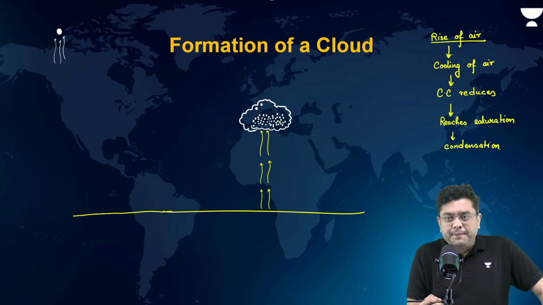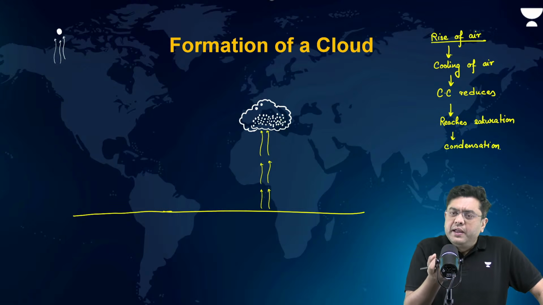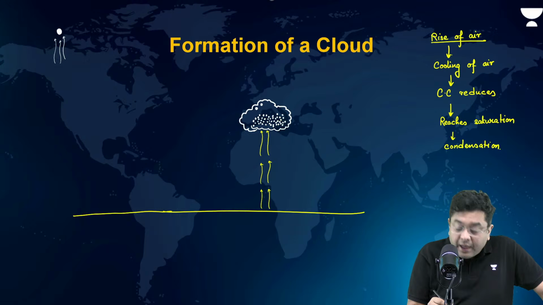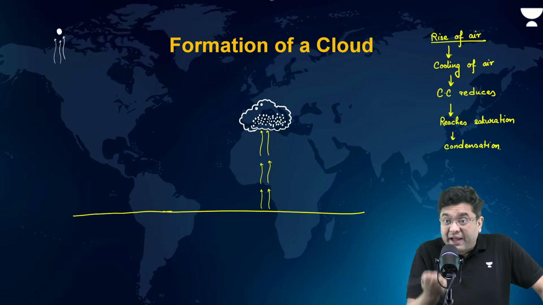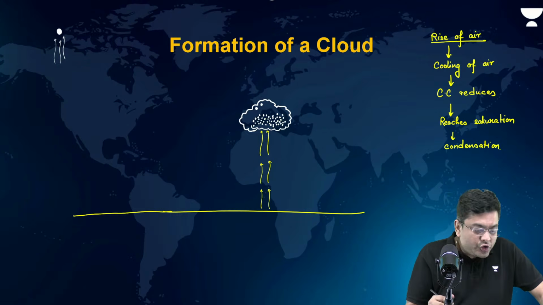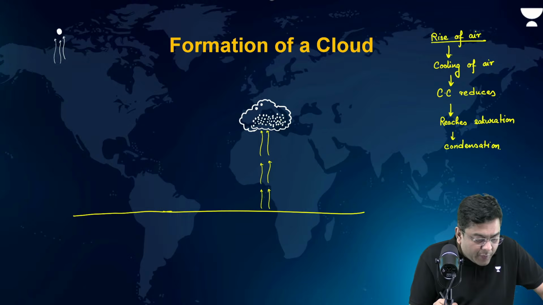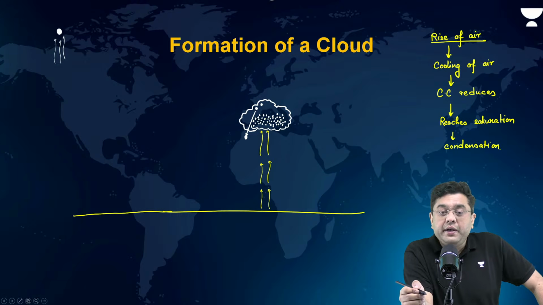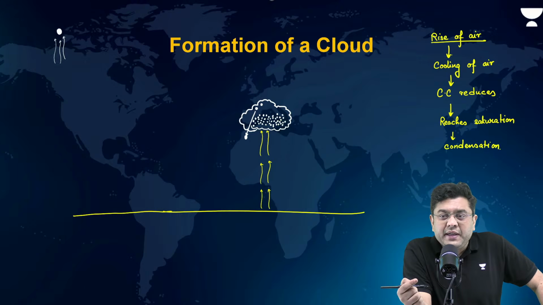Now, eventually, they become so very heavy that these ice particles cannot be upheld by the wind anymore, and the gravity pulls them down. Okay, they become so heavy that the gravity eventually pulls them down, and as they start falling down, what do they experience? They experience air resistance, right? Air friction.